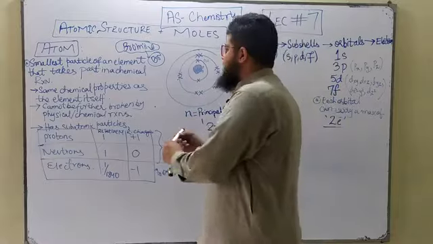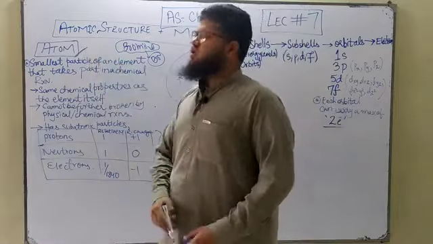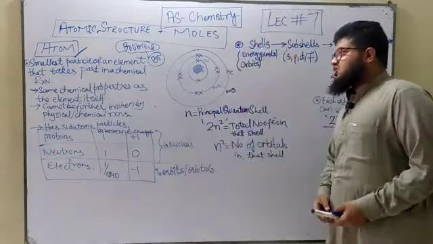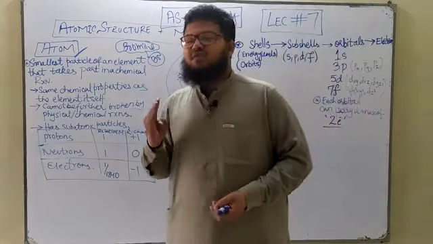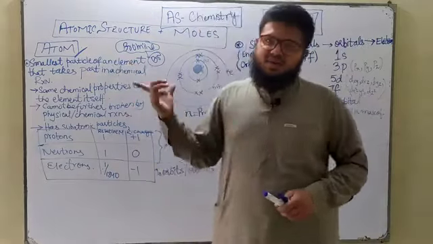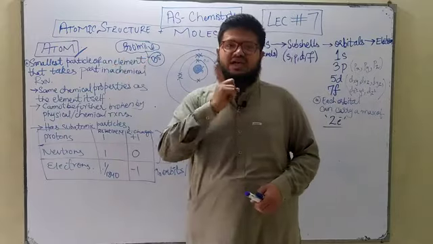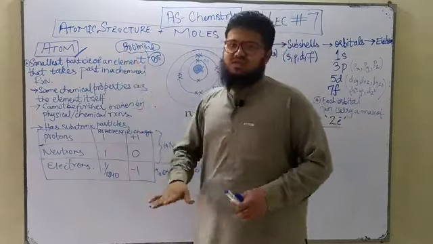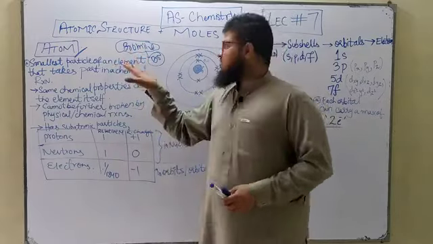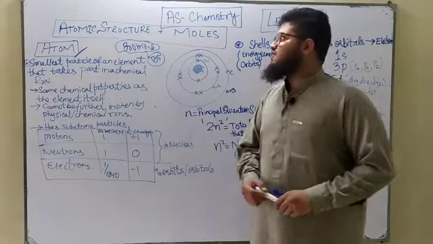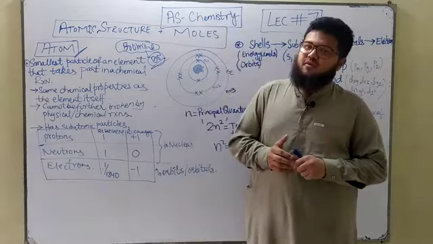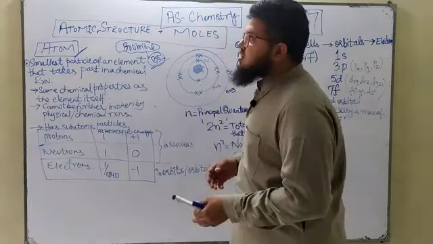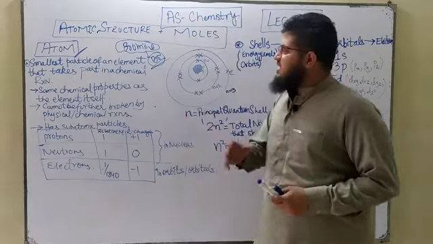Let's begin. Alright, so what is an atom? The very first definition of an atom. Atom is, by definition, the smallest particle of an element. It is the fundamental particle of an element. You guys know what an element is, right? An element is a very pure substance that is made up of only a single type of atom. A very pure substance that cannot be further purified is an element, and that particular element is made up of a single type of atom. For example, bromine. Bromine is made up of only bromine atoms. For example, chlorine. Chlorine is made up of only chlorine atoms. For example, oxygen. Oxygen is also made up of oxygen atoms, and so on.